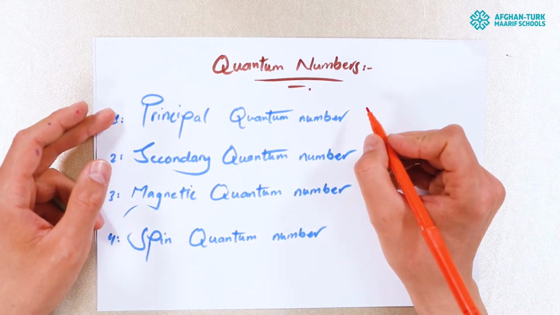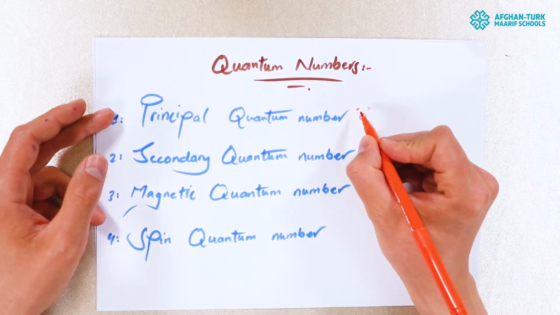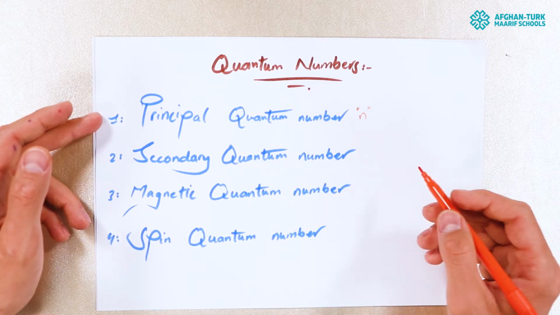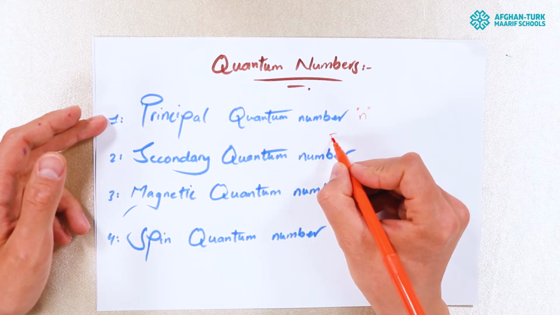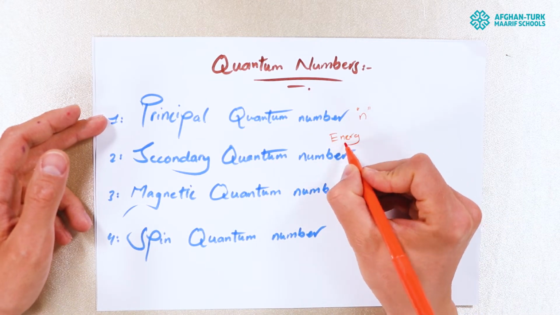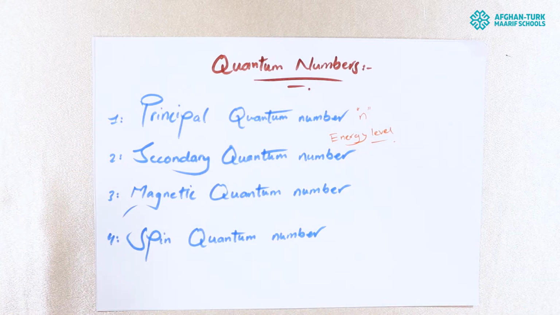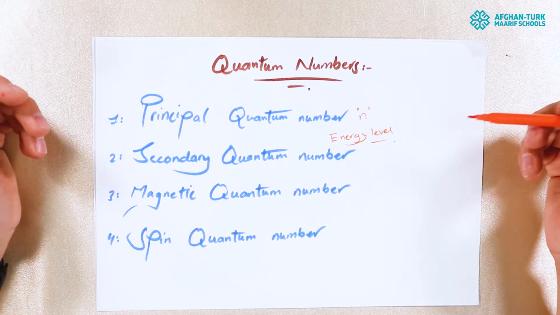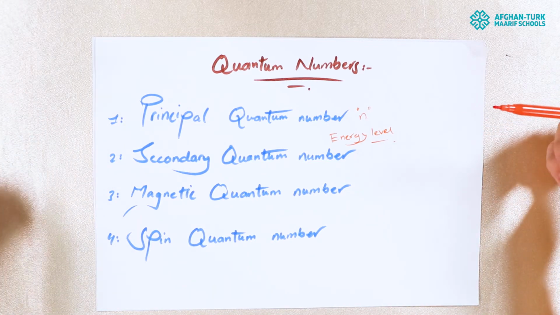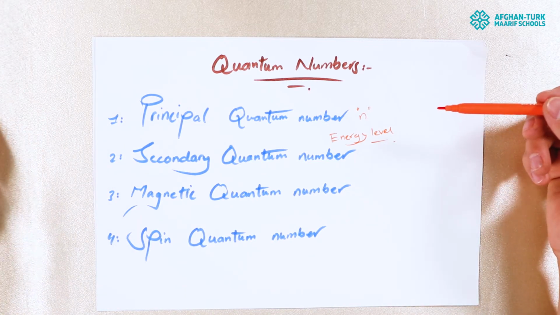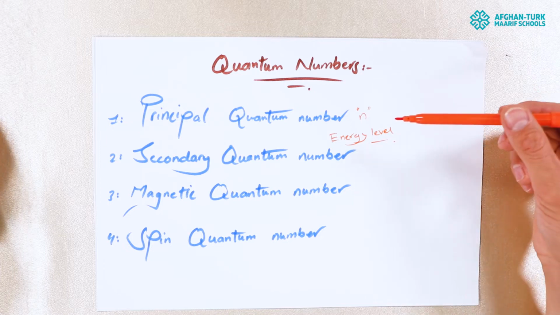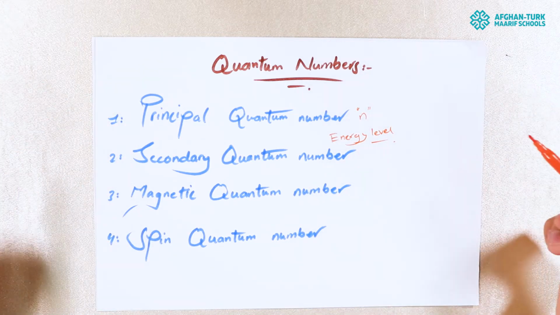The symbol of the principal quantum number is n. It is also known as energy level or shell. The energy level was called by Bohr, and the orbit was called by Rutherford and other scientists. This is actually the principal quantum number.